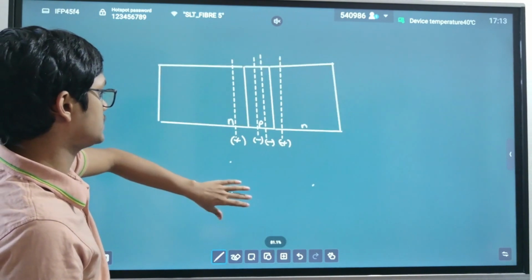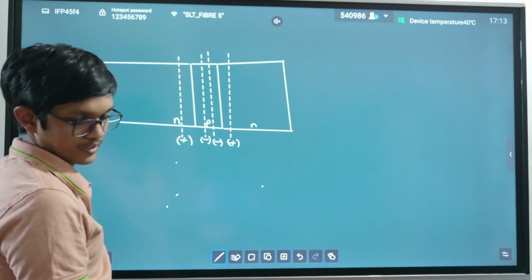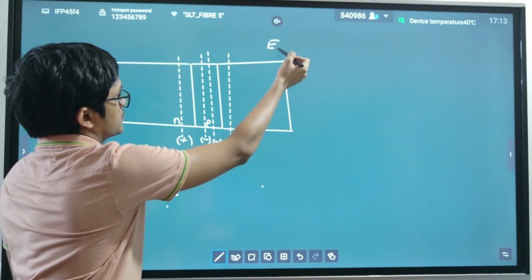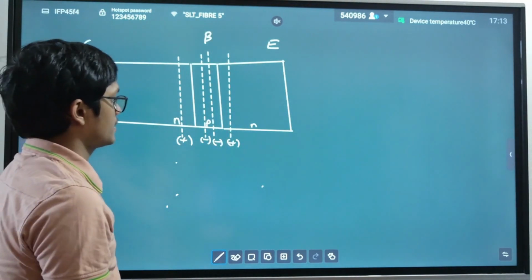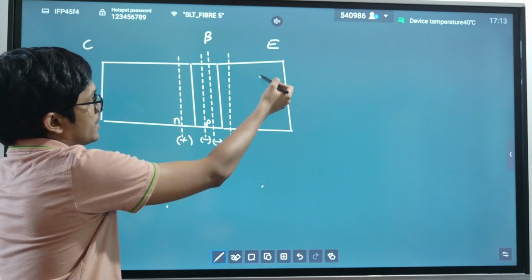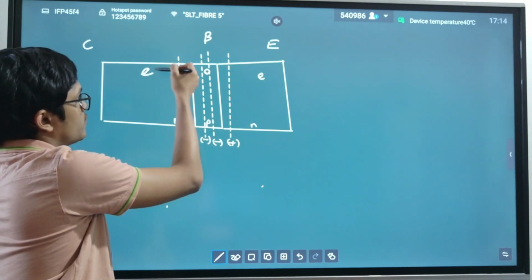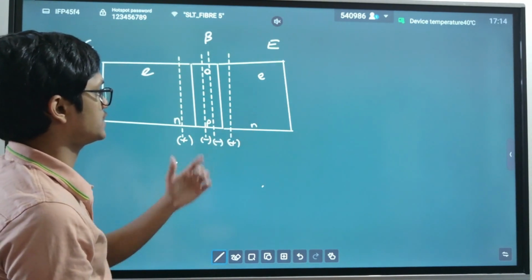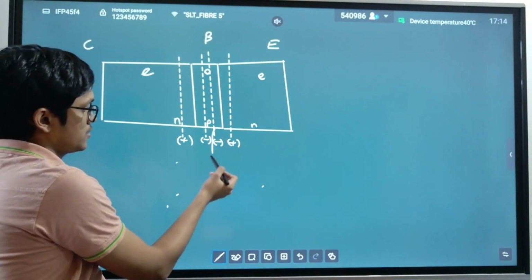Now what you do is, first of all, this is the emitter, base, collector, and in the N side you have more electrons, in the P side you have more holes, and in the N side again you have more electrons. What we do is we forward bias this PN junction. How can you forward bias this PN junction?